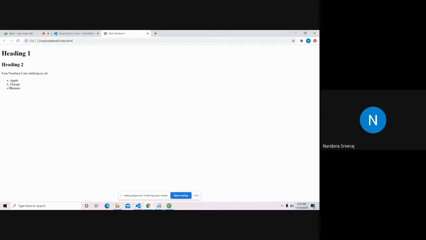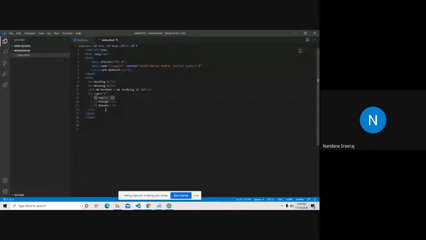After this, I'll go for the unordered list. I don't need this A, B, C and all. I just need those black bullet points. What will I do? I'll go for unordered list, short form UL. And similarly, I'll go for LI: chocolate, vanilla, pista.